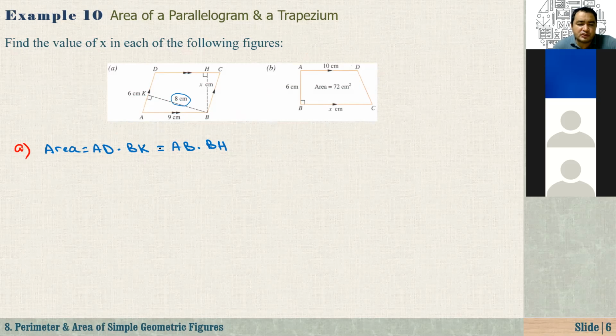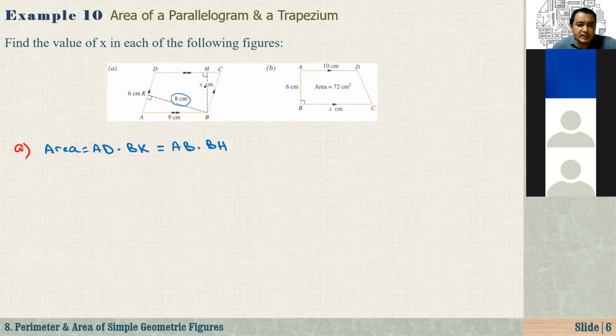Guys, to solve this question, we know that the area of the parallelogram is equal to base times height. But here, as you see, AD is the base, and the height to the base AD is BK, right?